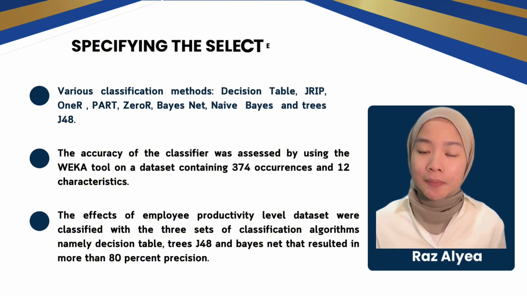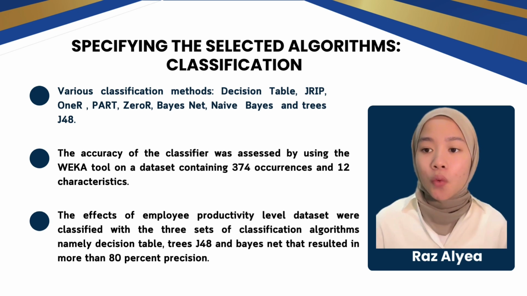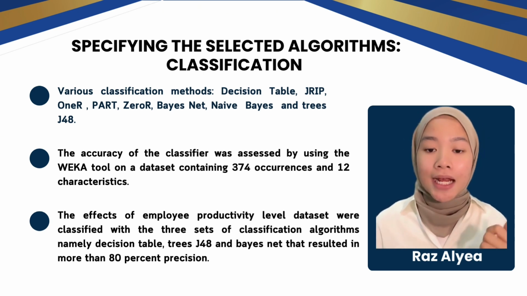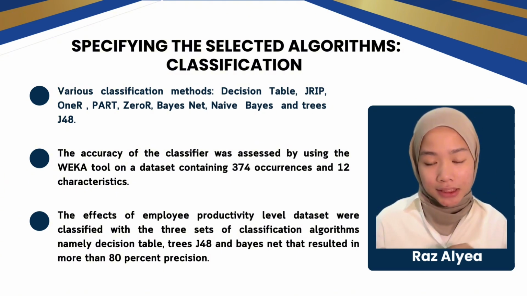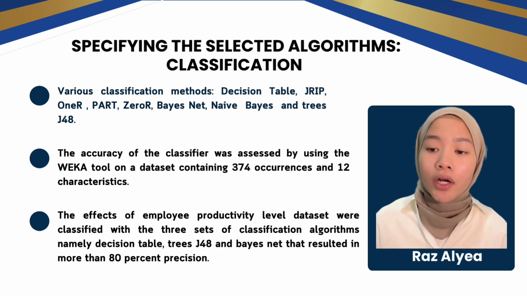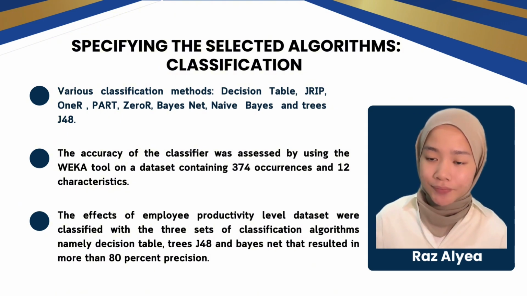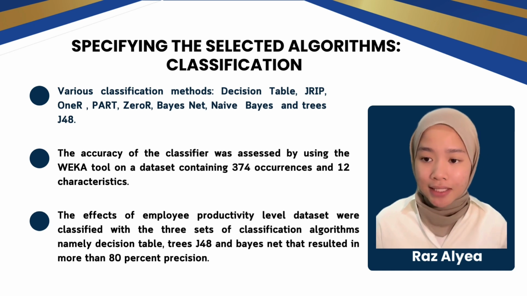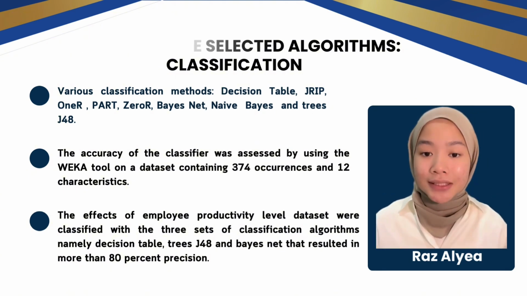Okay, next I'm going to explain about specifying the selected algorithm in classification. Basically, we have various classification methods, which are decision table, JRip, 1R, BART, 0R, Bayes net, naive Bayes, and also J48. The accuracy of the classifiers was assessed using the Weka tool on the dataset containing 374 occurrences and 12 characteristics. The employee productivity level dataset was classified with three classification algorithms, namely decision table, J48, and Bayes net, that resulted in more than 18% precision.